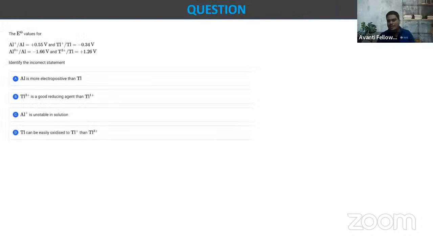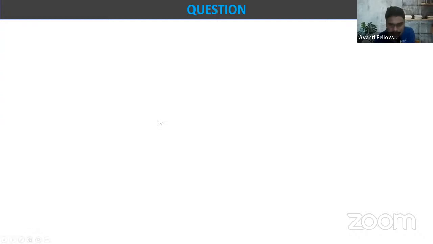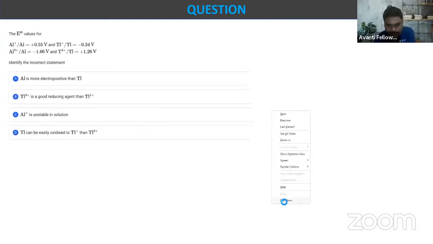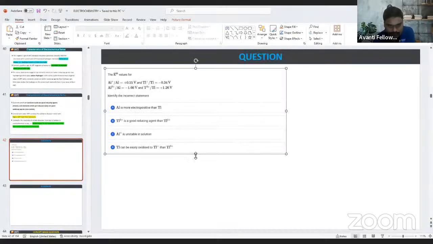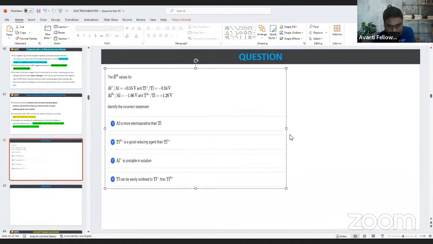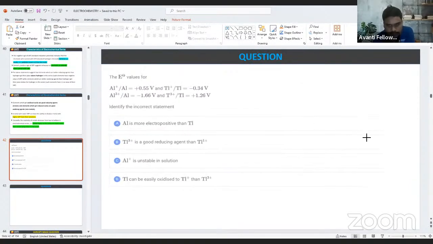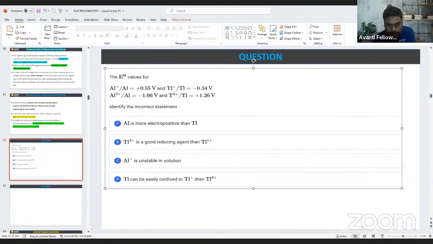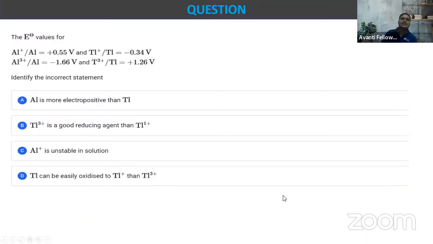ठीक है. Now, one important question, एक यहाँ पे भी question बना है. Identify the incorrect statement. So you all have to identify the incorrect statement बेटा. मैं इसको थोड़ा सा बड़ा कर दूंगा, रुको थोड़ा सा बड़ा कर देता हूं, सबको दिख जाएगा. चलो, so all identify the incorrect statement. सबको एक incorrect statement पहचानना है इसमें, फटाफट जल्दी से.